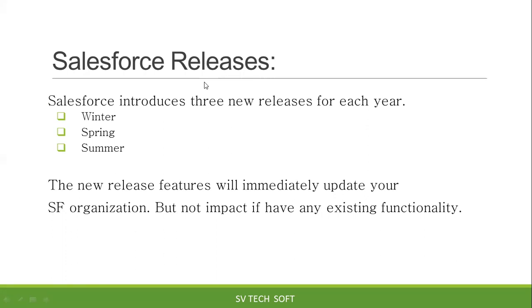What are the features? Okay, actually, how does Salesforce come up with the new features? New release upgradation means Salesforce comes up with new features based on the season. We have three different seasons, right? Winter, spring, summer. For each season, Salesforce introduces some new features to the market, right? Do we need to upgrade anything manually? Salesforce strictly mentions no. Those features will be upgraded automatically within the org.